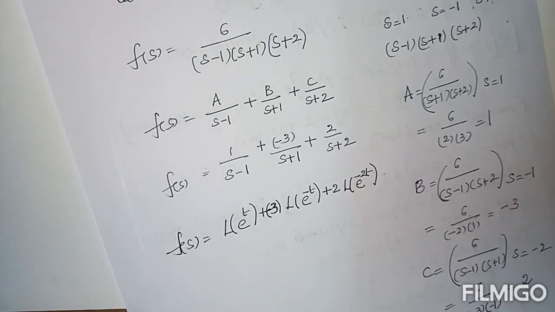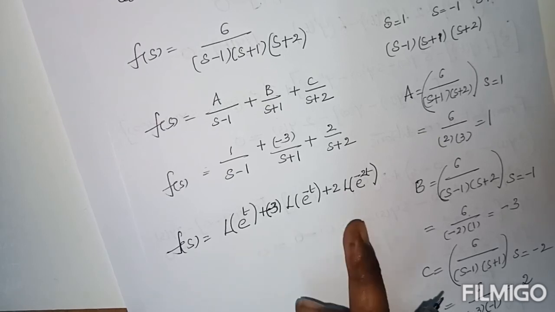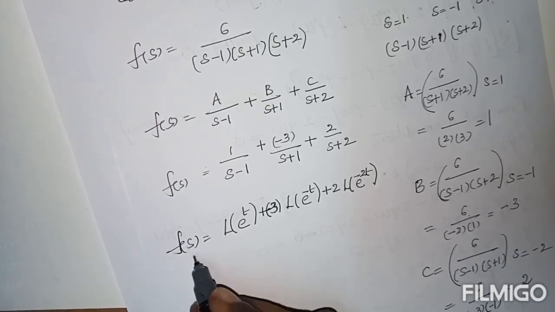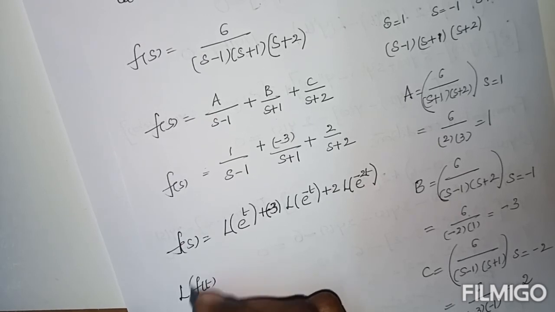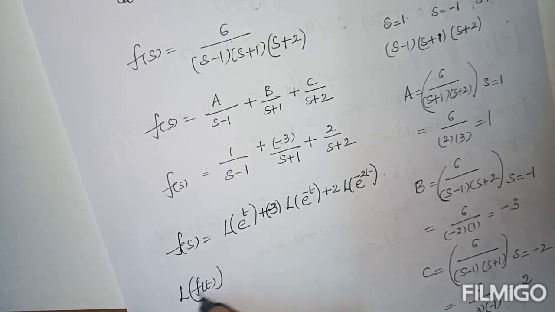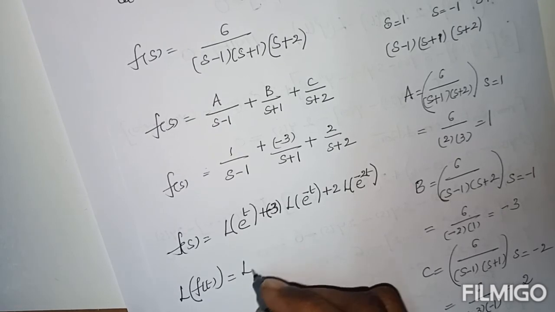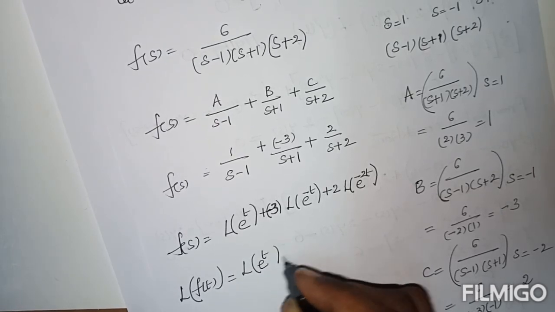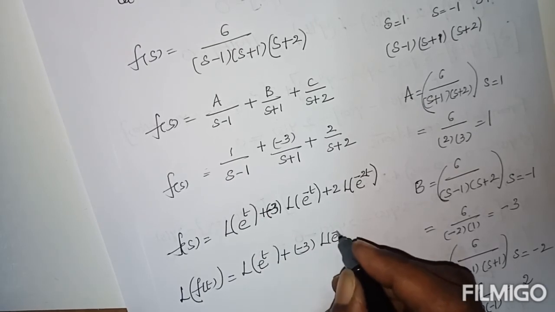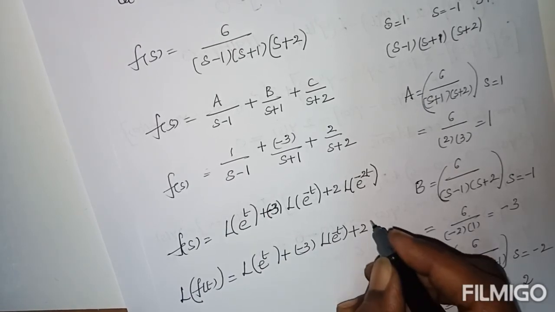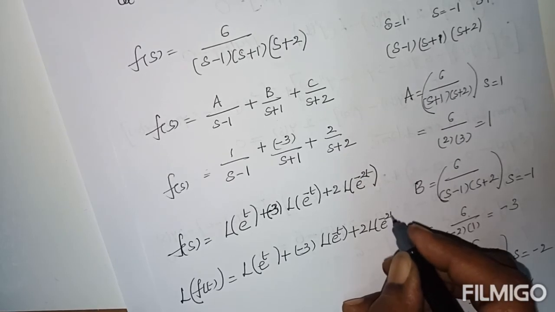Now everyone is defined in terms of Laplace, and f of s is also written as L of f of t. F of s is nothing but L of f of t. Here L of e power t minus 3 into L of e power minus t plus 2 into L of e power minus 2t.